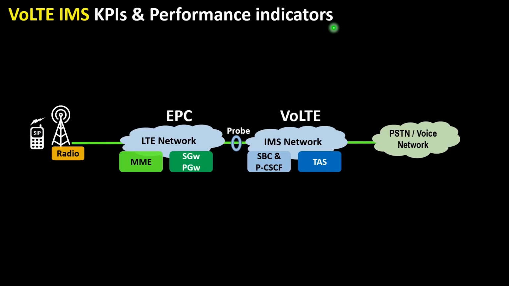Every operator decides which set of KPI to be monitored based on the market situations and the network state. Here I am going to cover exhaustive mandatory KPI list, which is also used almost everywhere in the world. These KPIs are classified into various categories such as accessibility, retainability, integrity, availability, reliability, utilization, and mobility.